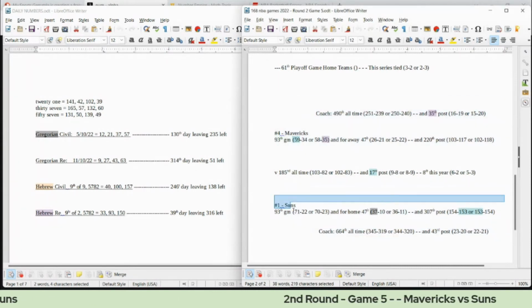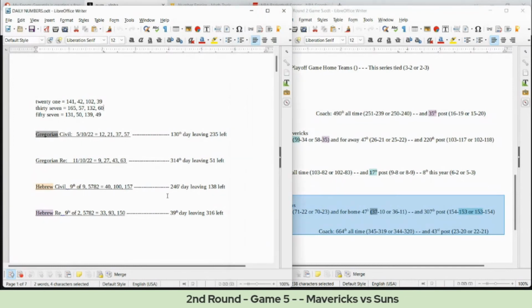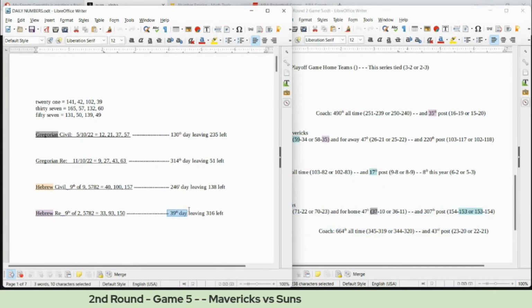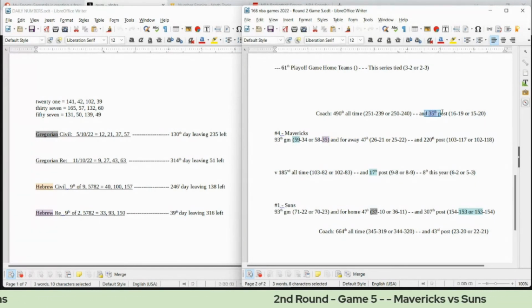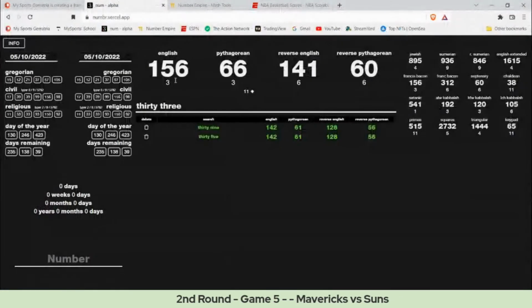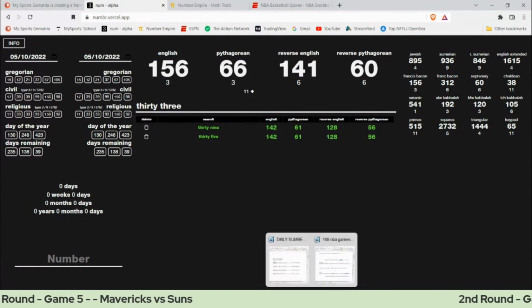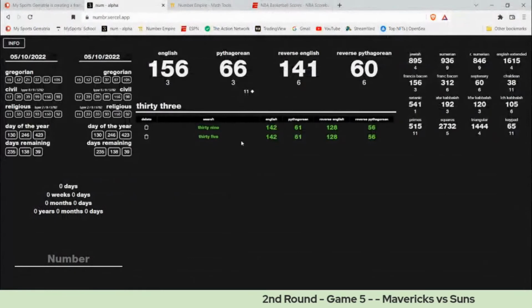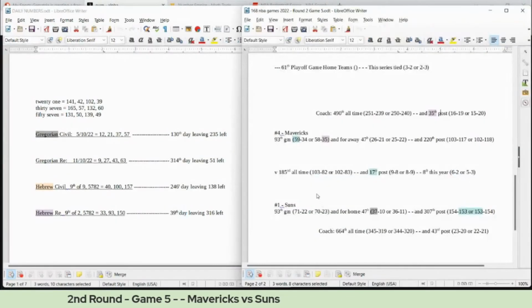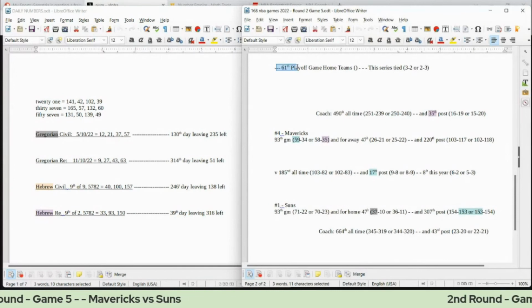If the Suns were to win this game, we do know that today is the 39th day of the Hebrew religious calendar. The Mavericks can get their 35th loss for the season and their coach's 35th postseason game for his career. And I showed you guys 39 and 35 are identical in all four base ciphers. They both sum to 61 as well, just to note that. And this will be the 61st NBA playoff game for this season.